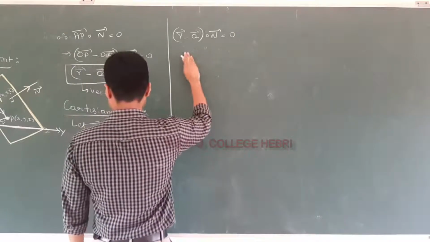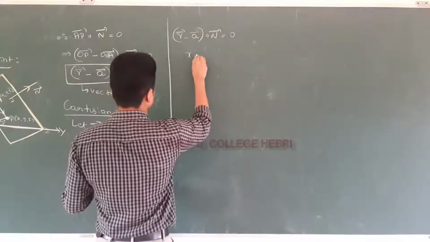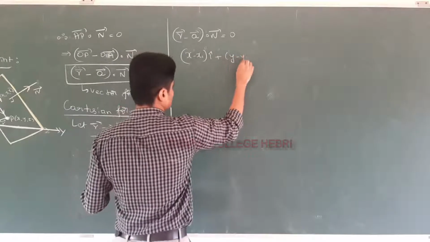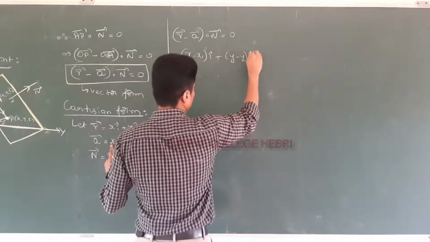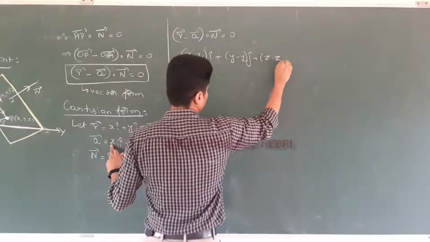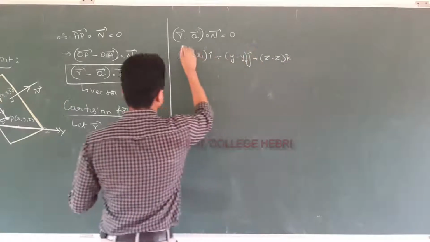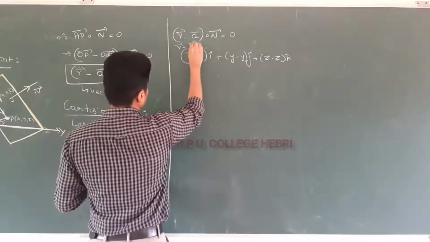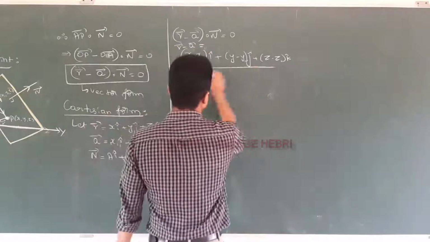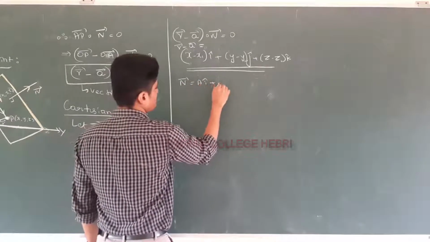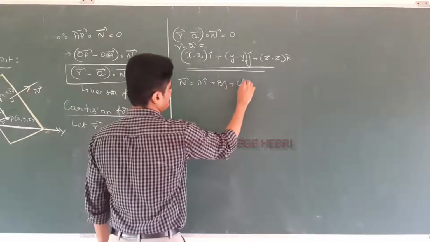So what happens? r minus a becomes x minus x1 into i plus y minus y1 into j plus z minus z1 into k. This is vector r minus vector a. Now vector n we already have, ai plus bj plus ck.